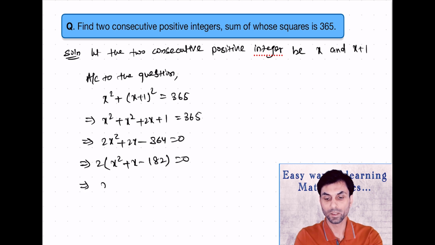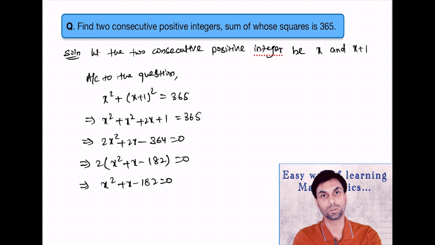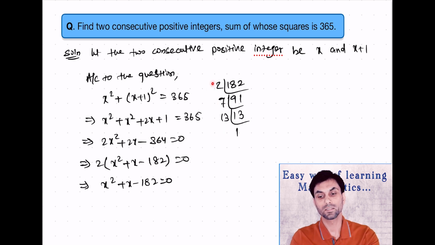That means we'll have x square plus x minus 182 equals to 0, as 2 cannot be equals to 0. Now splitting the middle term, we are going to factorize it and then we'll find the values of x. For that, we'll be prime factorizing 182 factors. We have to group into 2 such that their sum or difference should come 1. So we'll take it as 7 into 2, 14 and 13.